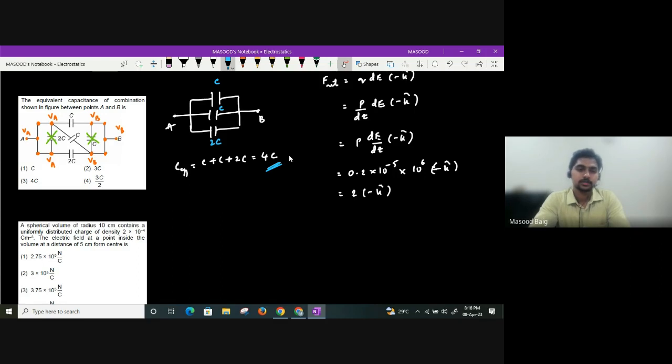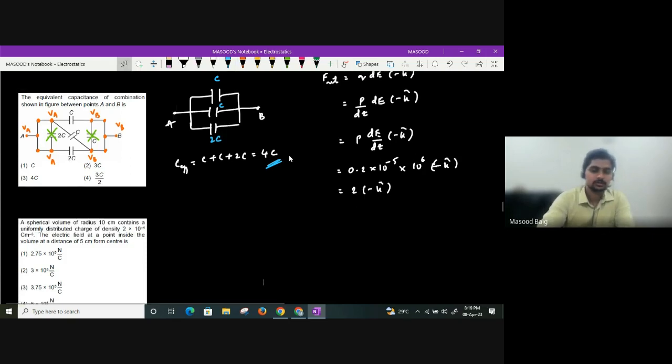Right, it's a very good question. Always remember, the use of a capacitor is to store charge, and charge can be stored only when there is potential difference. So if across the capacitor there is no potential difference, there will not be any use of that capacitor. We will simply remove that capacitor, guys. Understood? I hope you all have understood it, guys. Okay, let us talk about the next question.